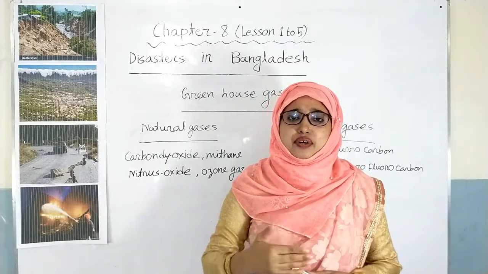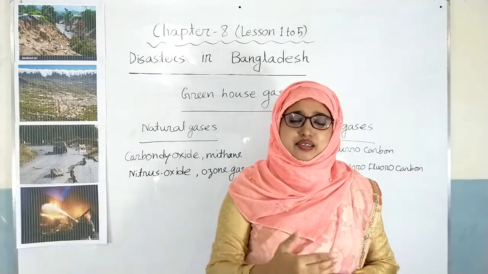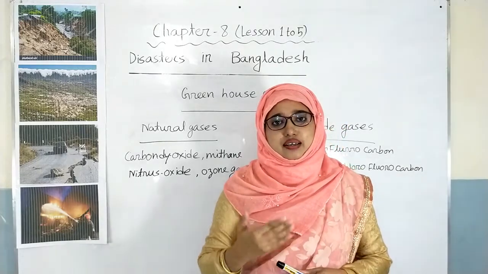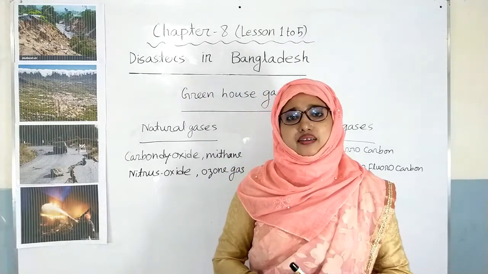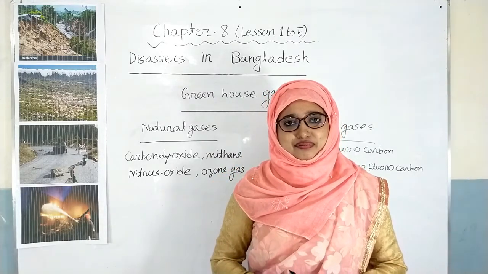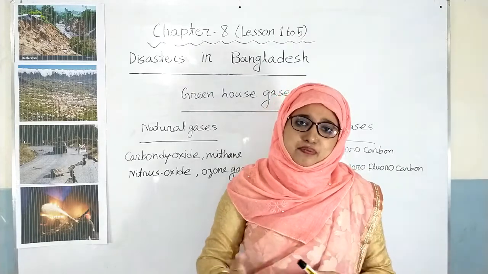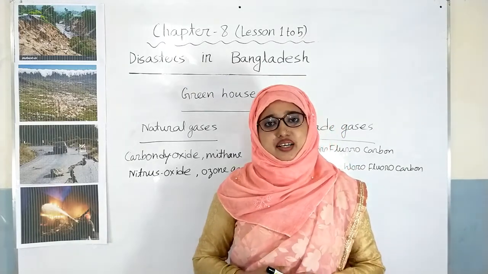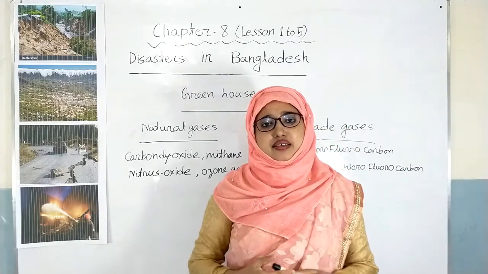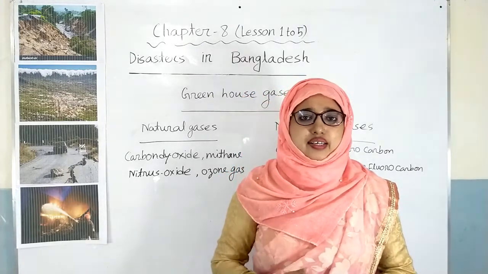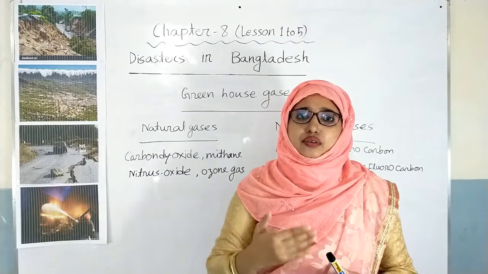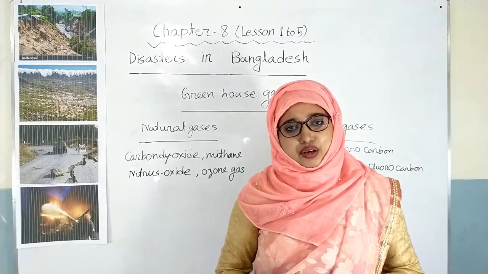Besides this, some less important gases also exist in the air, such as carbon dioxide, methane, nitrous oxide, vapor and ozone gas, etc. These less important gases are called greenhouse gases. Some other gases are also greenhouse gases, like halon, chlorofluorocarbon, hydrochlorofluorocarbon, etc.